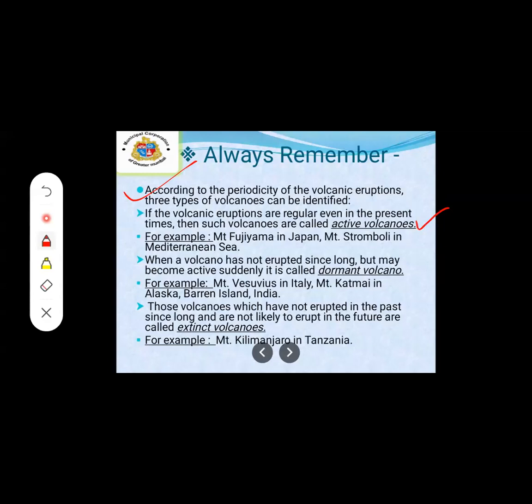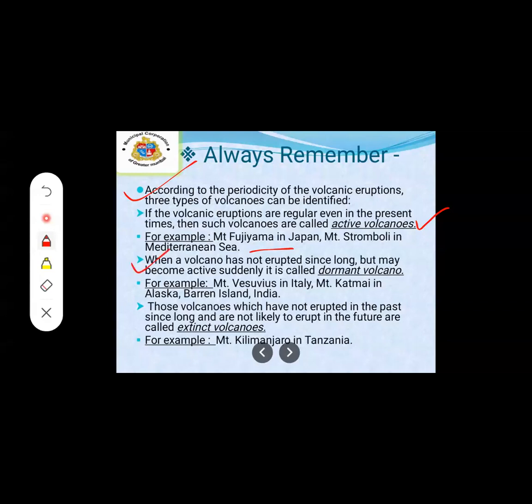The example given here is Fujiyama in Japan, an active volcano, and Mount Stromboli in the Mediterranean Sea. These are examples of active volcanoes.